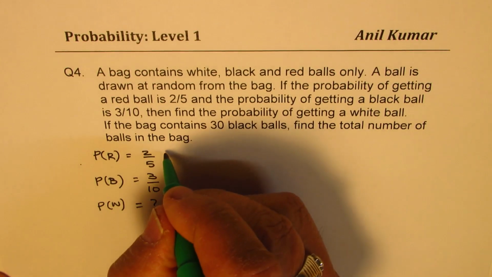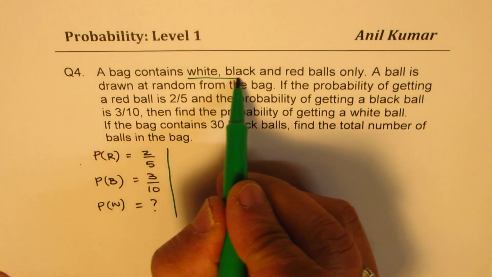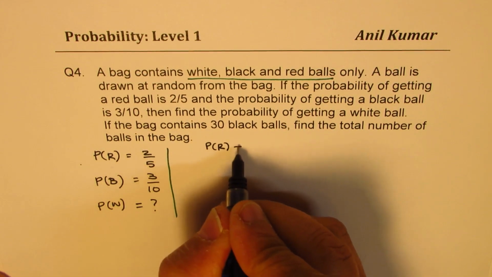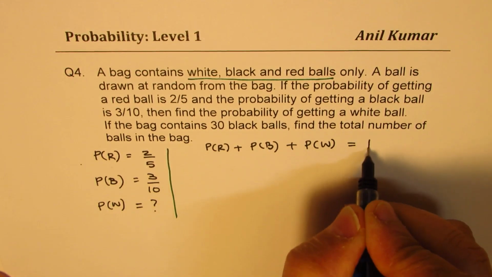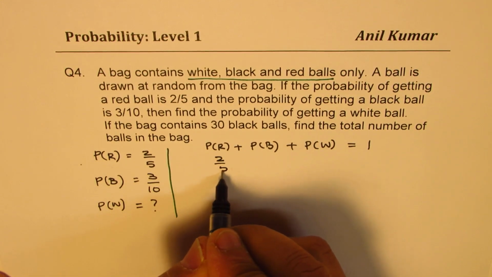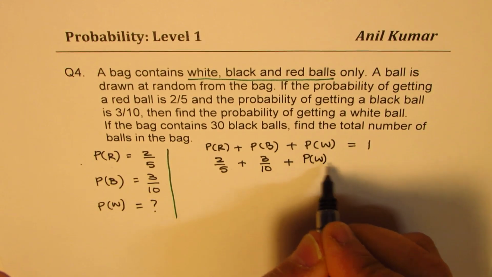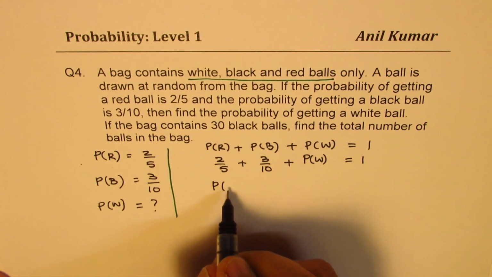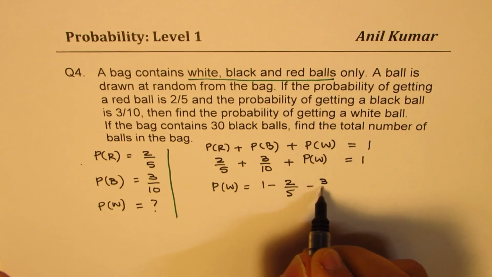Now what is the concept? Sum of these probabilities should be 1. That is the concept. Since the bag contains only these 3 colors. Perfect. So we'll write probability for red ball plus probability for black and probability for white should be equal to 1. So we have 2 over 5 plus 3 over 10 plus probability of white should be equal to 1. So now we can write down our answer. So probability of white is equal to 1 minus 2 over 5 minus 3 over 10.